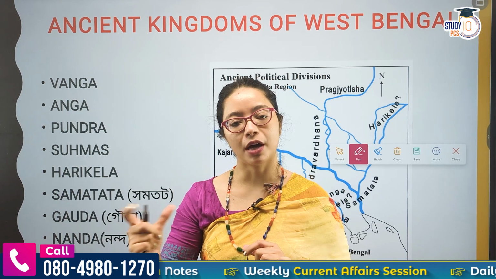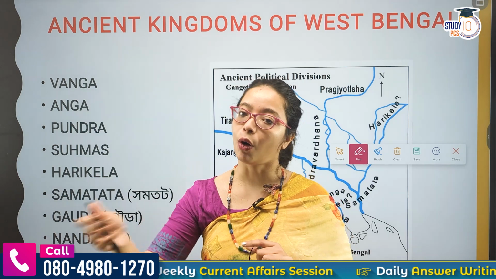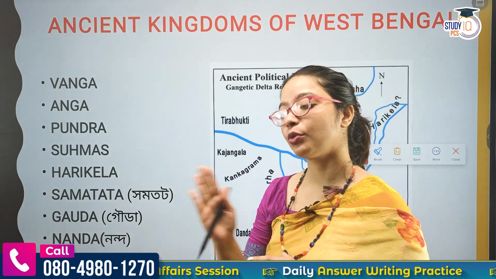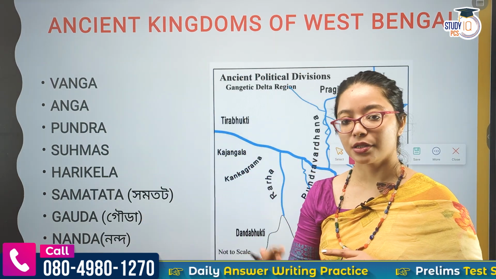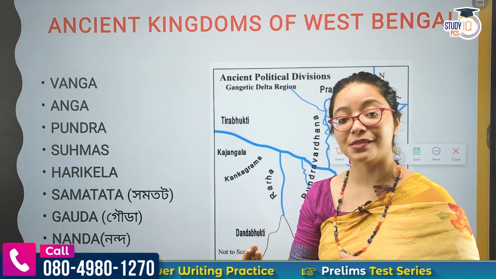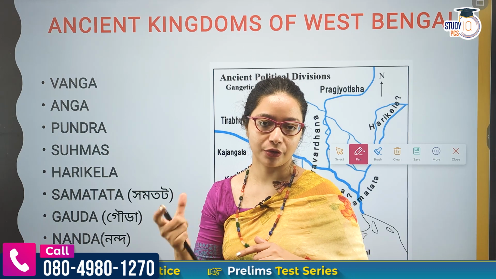Okay? 16 Mahajanapadas are part of Anguttara Nikaya, which is part of the Sutta Pitaka of Buddhism. Right? So these are the things you know. Then you know that the Vedic age is about the Iron Age, the start of the Iron Age, and the later Vedic age. Then we have the post-Vedic age. Post-Vedic age starts in the 6th century BC, right?